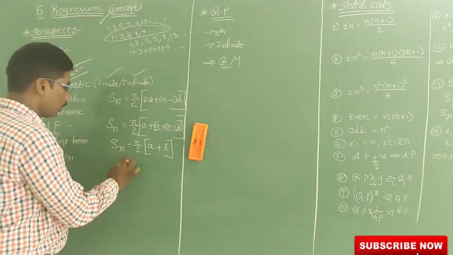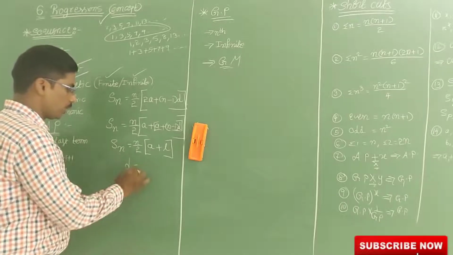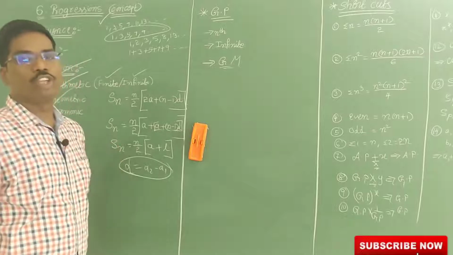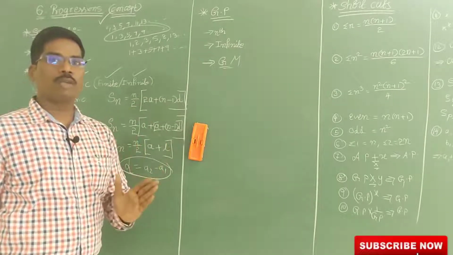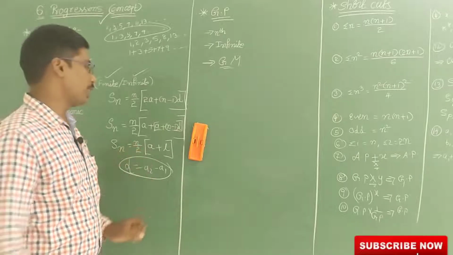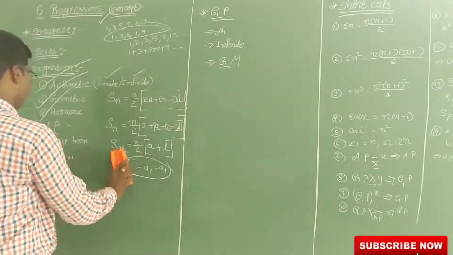Now the common difference, we forgot that one. Common difference is nothing but A2 minus A1. If you subtract the preceding term from a term, then you will get the common difference.